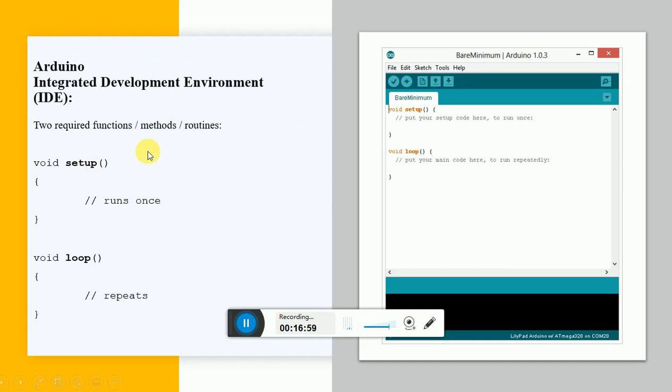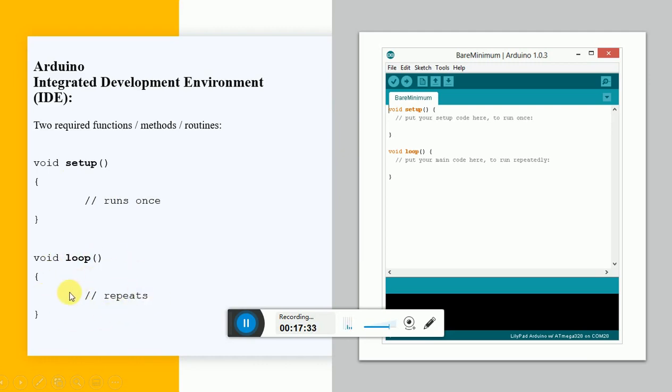We are writing this command in the Arduino IDE as well as in Tinkercad. In Tinkercad, the same IDE is used. So here we need to understand these two things. Your program is divided into two parts, one is called void setup and one is called void loop. In void setup, we are defining things, whether I'm using the pin as input, output, or whatever I want to do.